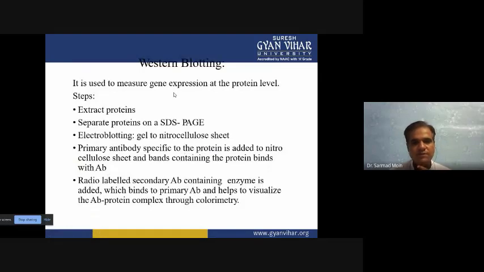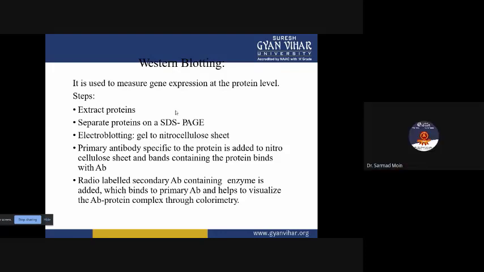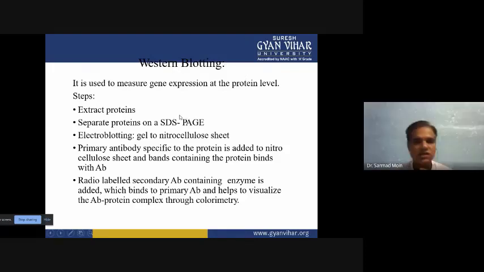Then Western blotting. Through Western blotting we are able to detect a specific protein only. Here, for the protein we are detecting, we have to extract the total protein mixture, including your transgenic protein. When you extract the protein, you have to separate it using SDS-PAGE, and then transfer these separated proteins onto the nitrocellulose sheet. This technique we call Western blotting.